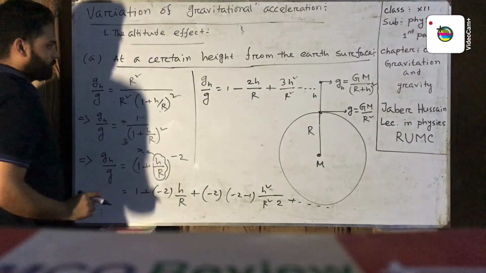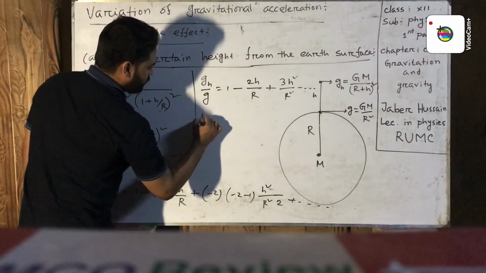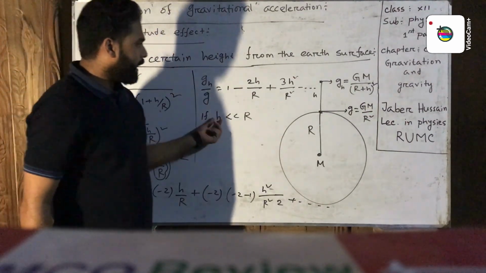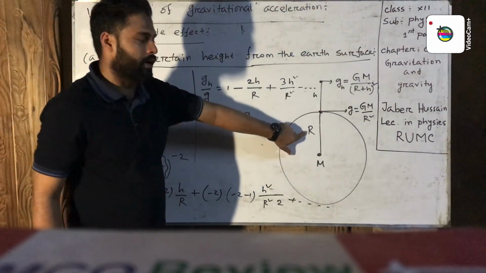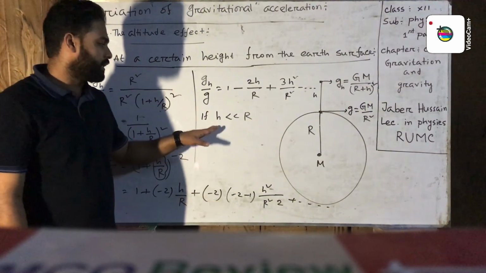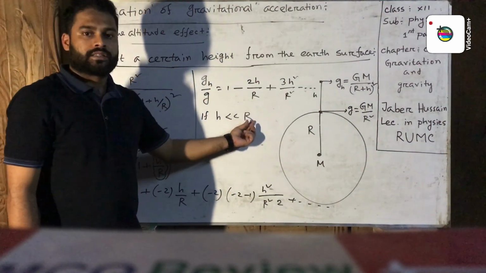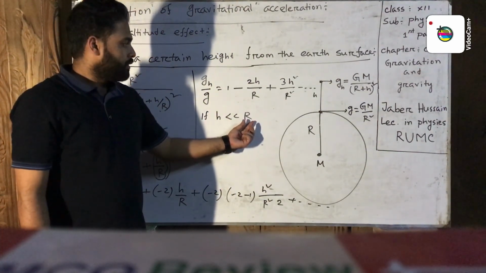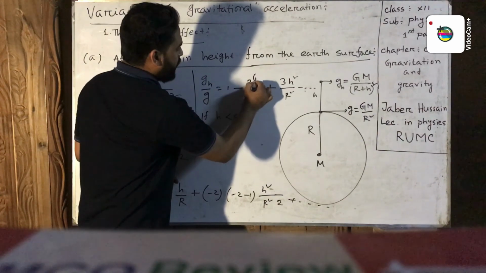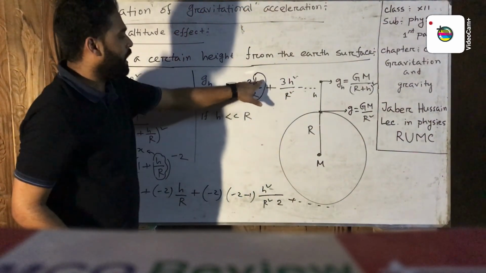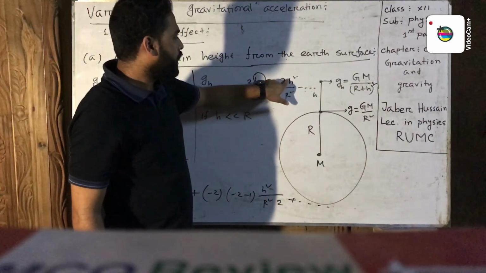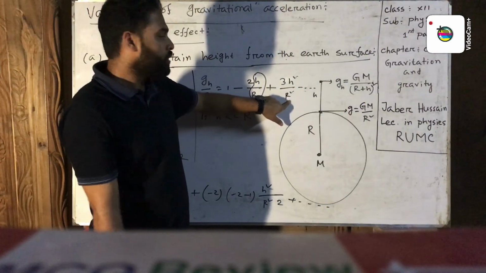Now if h is much less than R, for example if h is 1 kilometer, 2 kilometer, 5 kilometer or 10 kilometer, and R is 6400 kilometer, so that h is much less than R, then the ratio h by R is also much smaller, and the higher order h square by R square is even smaller.